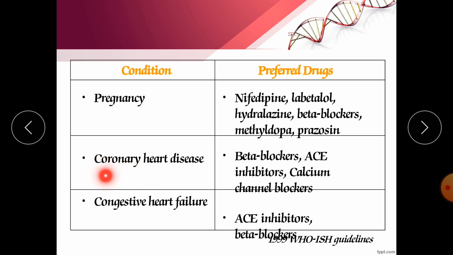Now in case of coronary heart disease, for example in case of angina, you should go for drugs like beta blockers, ACE inhibitors and calcium channel blockers. Now in case of congestive heart failure, we should go for the ACE inhibitors and beta blockers.